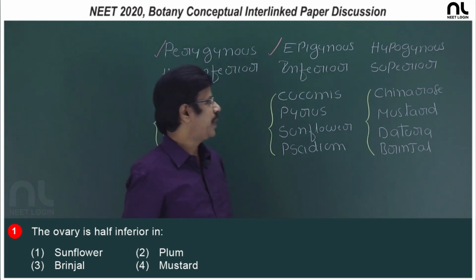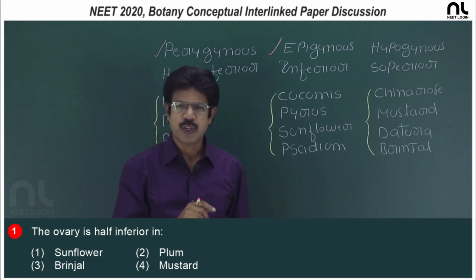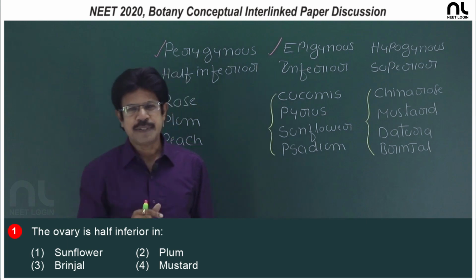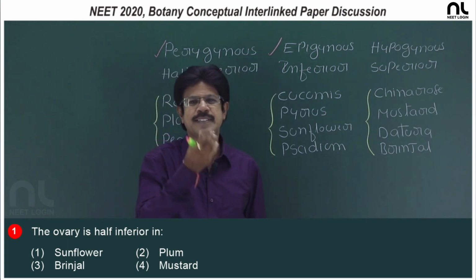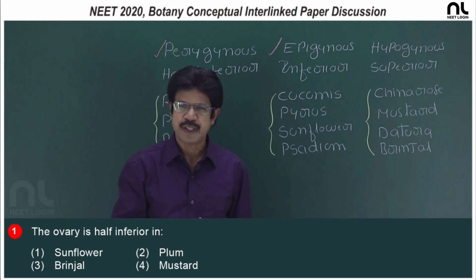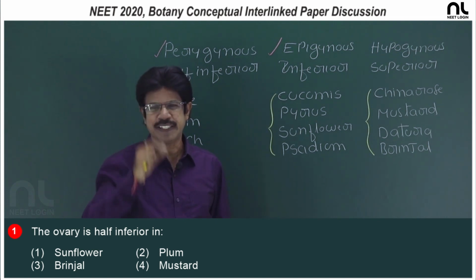In the case of hypogynous, the thalamus is conical, convex, and the ovary is situated on the thalamus. The rest of the floral parts, sepal, petal, stamen, develop from the base of the ovary. So, in this the ovary is said to be superior, but the rest of the floral parts, sepal, petal, stamen, are said to be inferior.